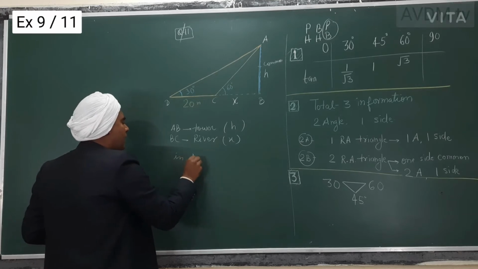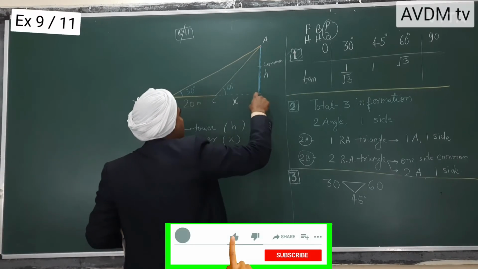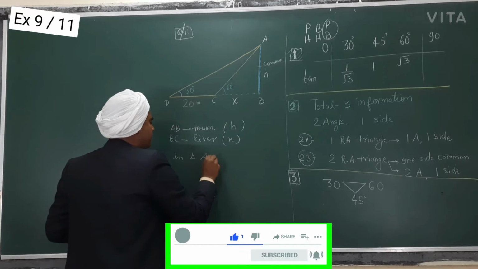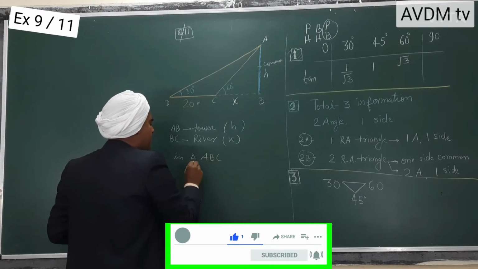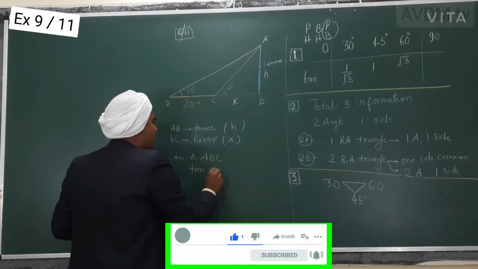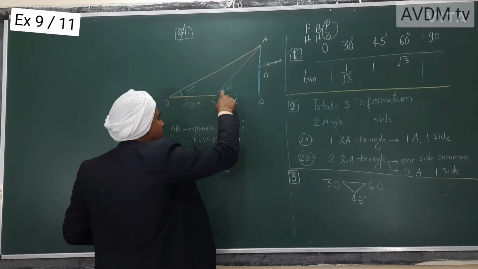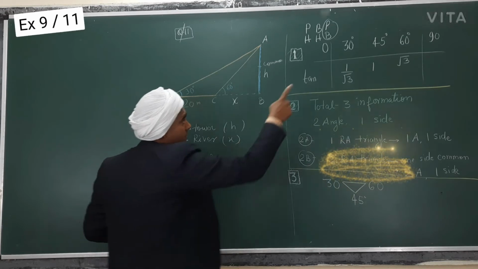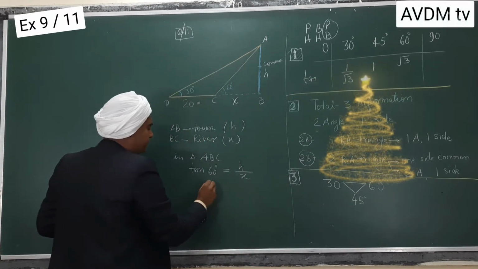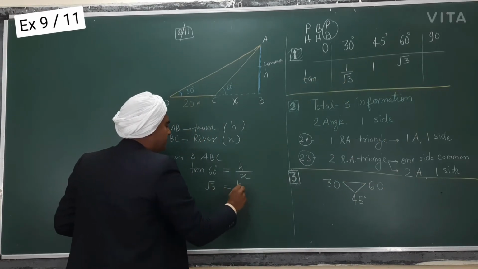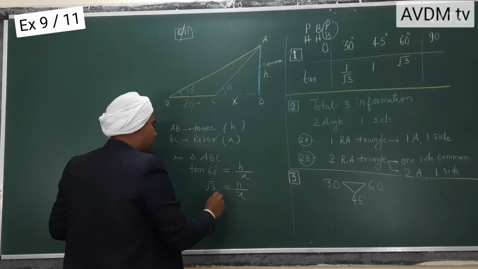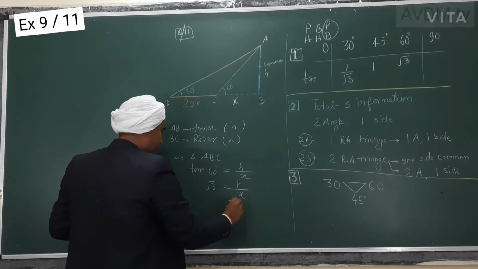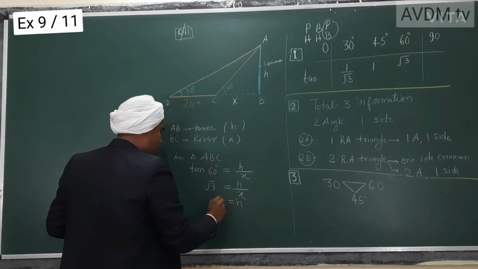In triangle ABC, tan 60 degree is equal to h upon x. Tan 60 is equal to √3. So h is equal to x√3.